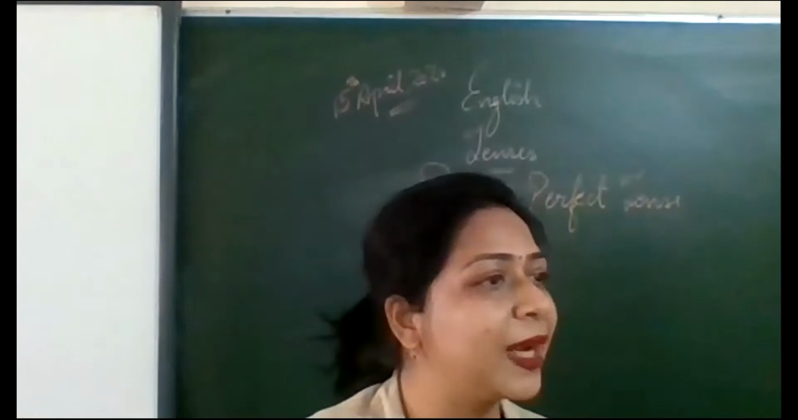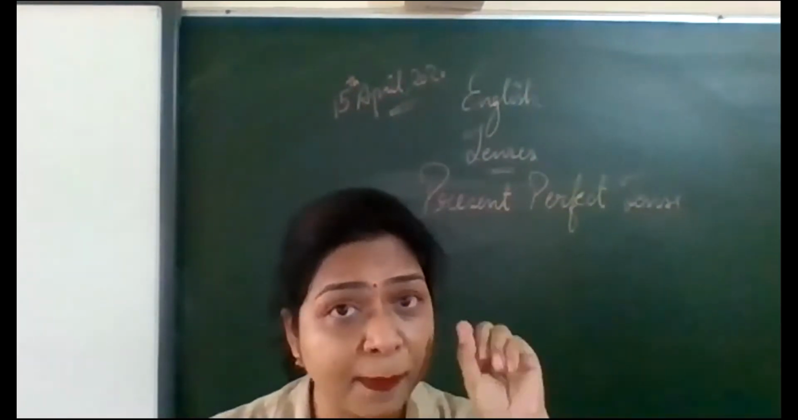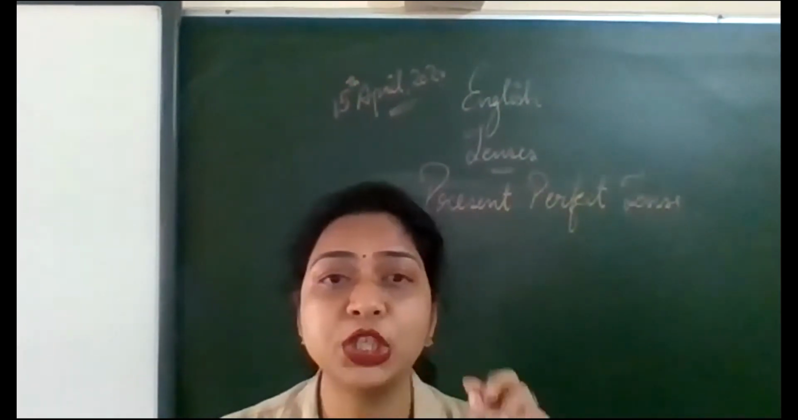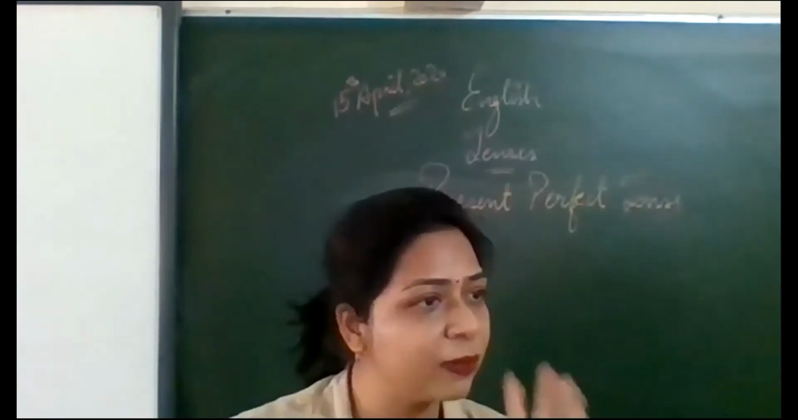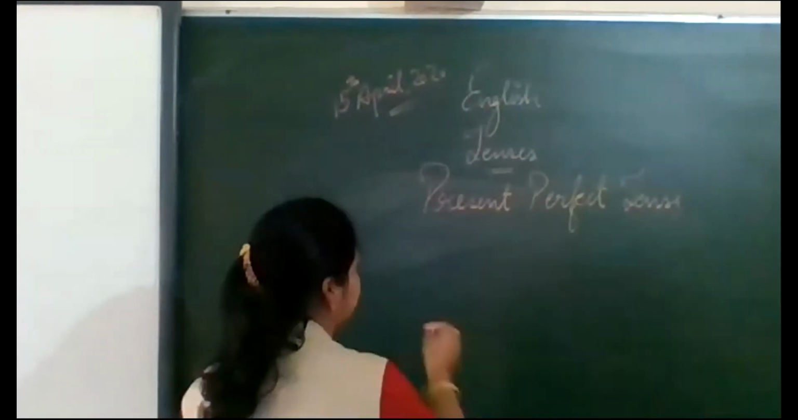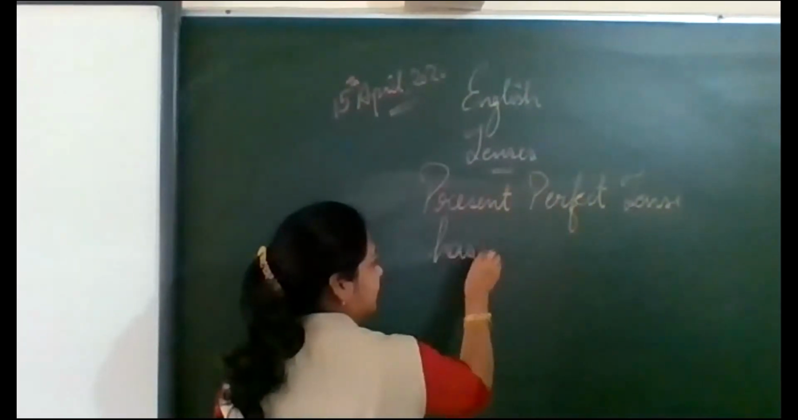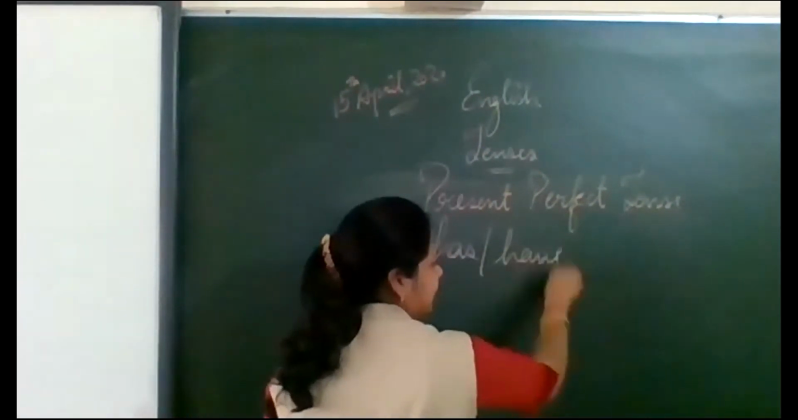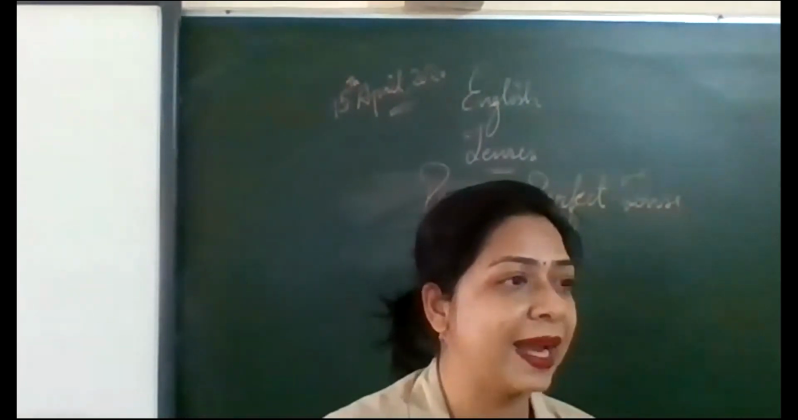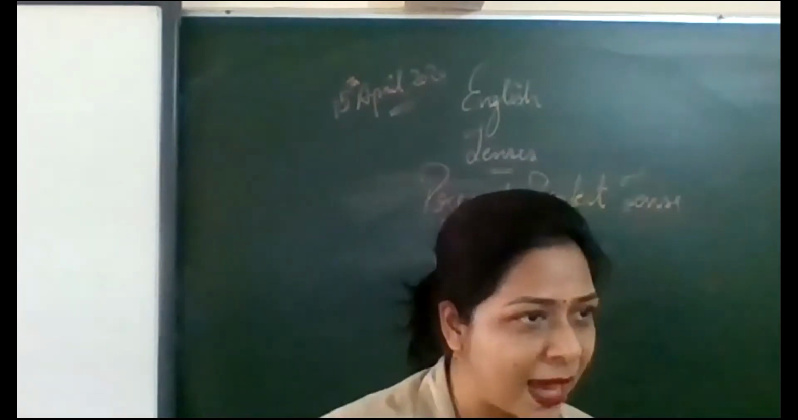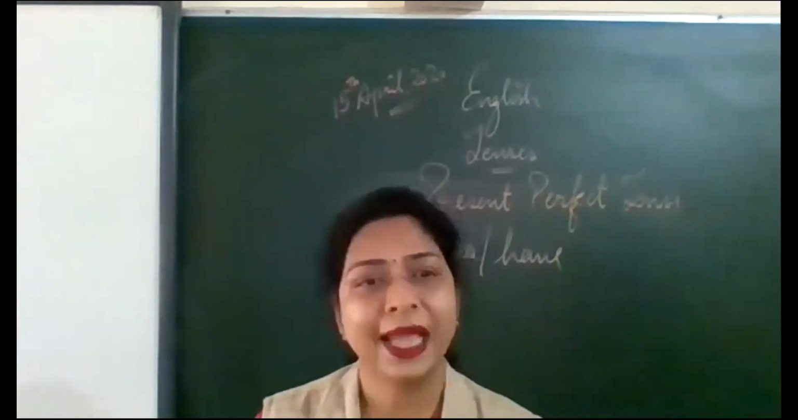Next we come to present perfect tense. Now when you think of perfect tense, what should come to your mind? You should immediately think of has, had. Had is of course for past tense. So for present tense we have has or have.